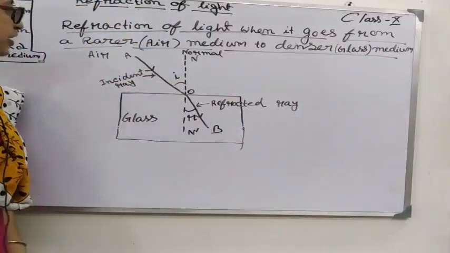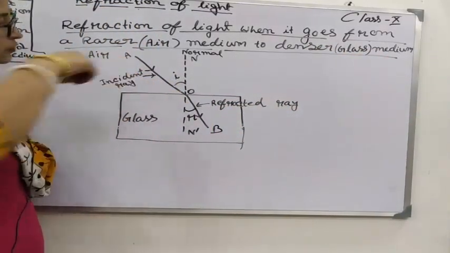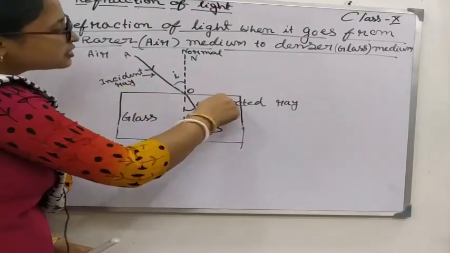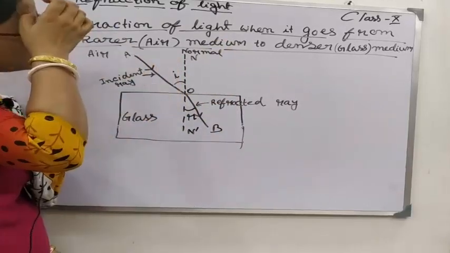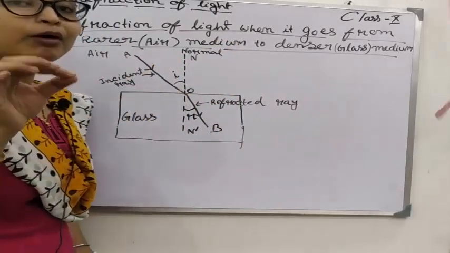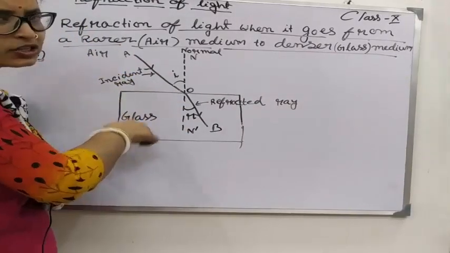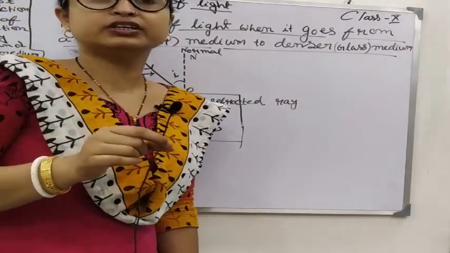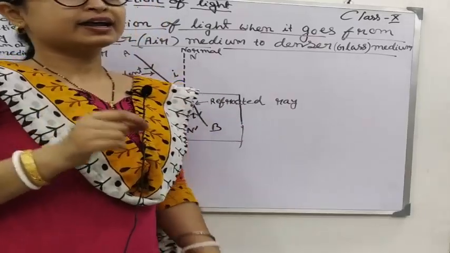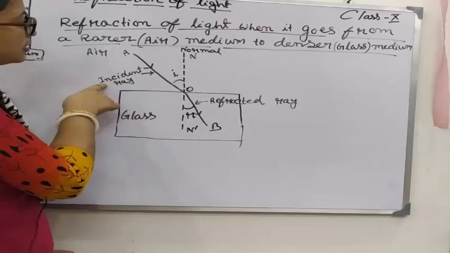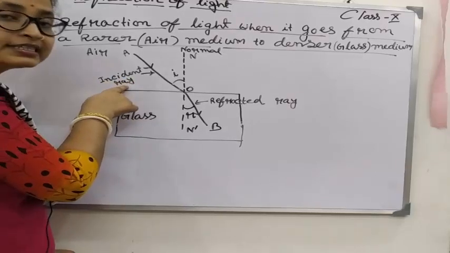Okay, let us learn. From this figure you can see the light incident on this surface. This is the boundary. As I told you, refraction takes place at the boundary or surface between air and glass, or you can say the surface which separates the rarer medium and denser medium. So this light ray incident on this surface is known as the incident ray.